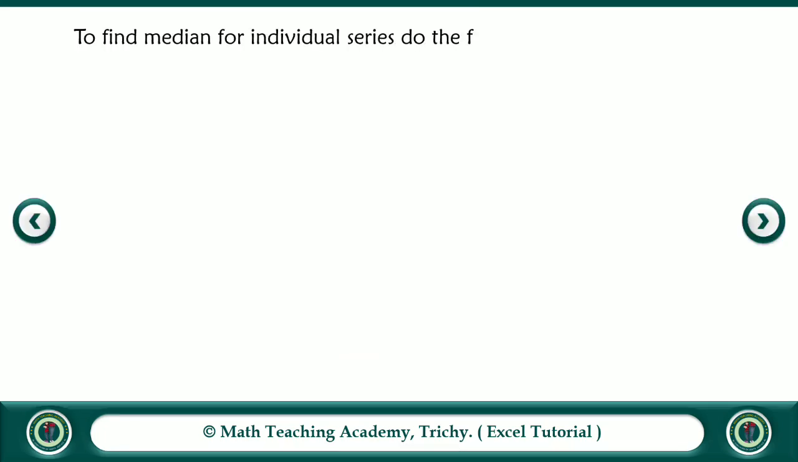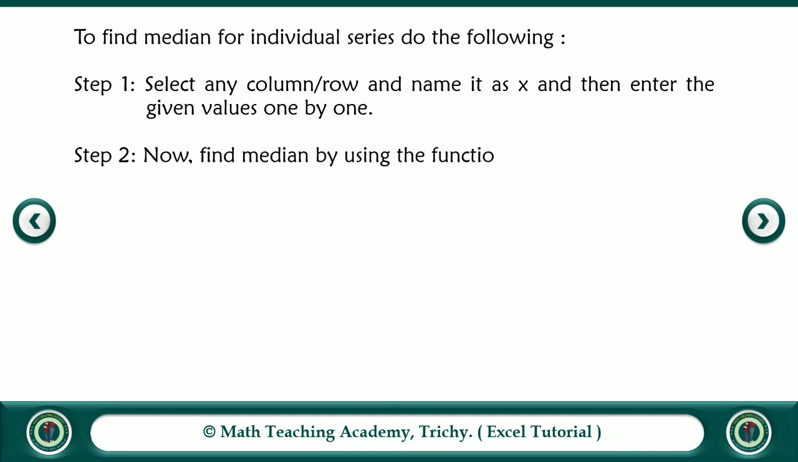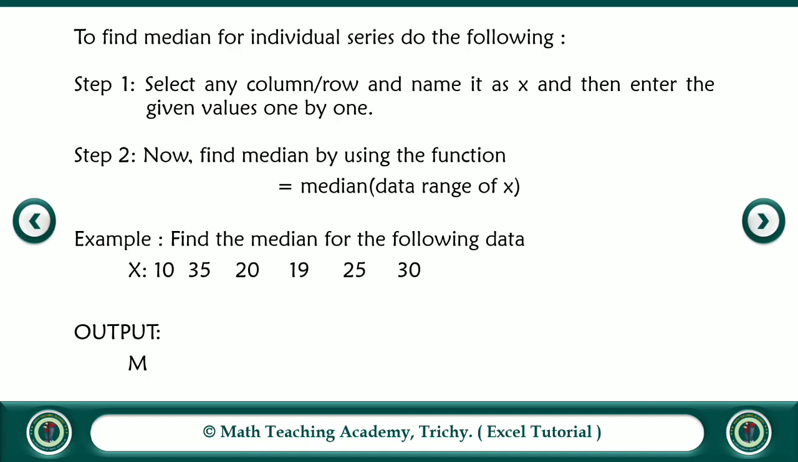To find median for individual series, do the following. Step 1. Select any column or row and name it as X and then enter the given values one by one. Step 2. Now find median by using the function equal to median of data range of X. Have a look at this example. Find the median for the following data. Here X is given as 10, 35, 20, 19, 25, 30. Here the output is median is equal to 22.5.